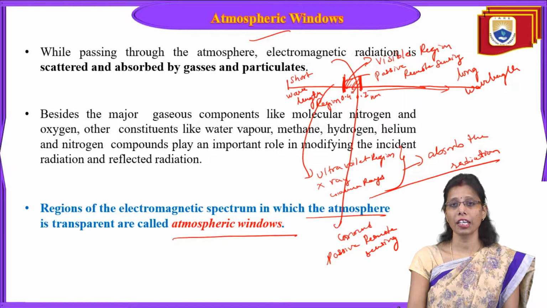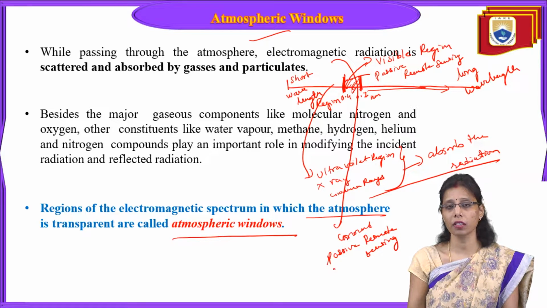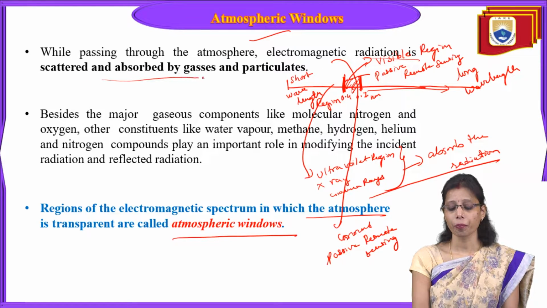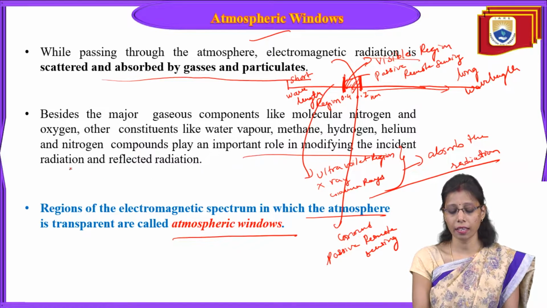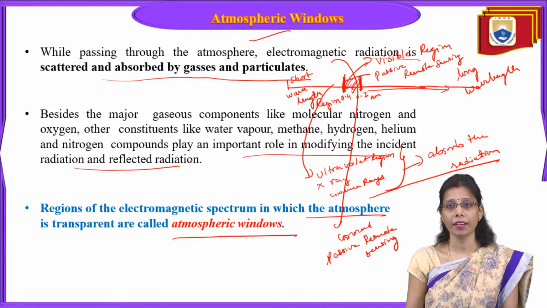So whatever radiation is present over here, it will pass through and reach the ground. That's the reason it is called atmospheric windows. While passing through the atmosphere, electromagnetic radiation is scattered and absorbed by gas particulates. Besides major gas components like molecular nitrogen and oxygen, other constituents like water vapor, methane, hydrogen, helium, and nitrogen compounds play an important role in modifying the incident radiation and reflected radiation.